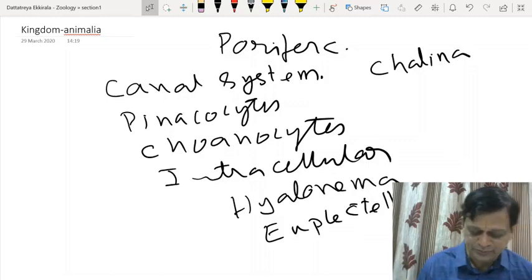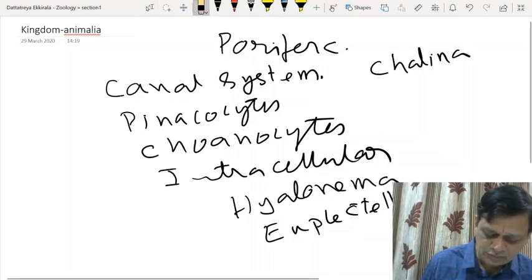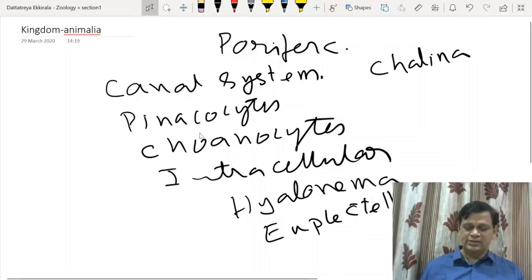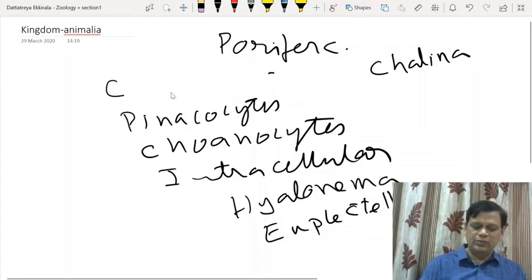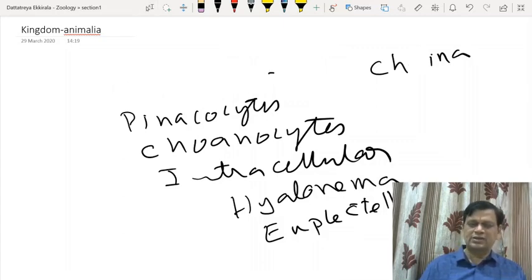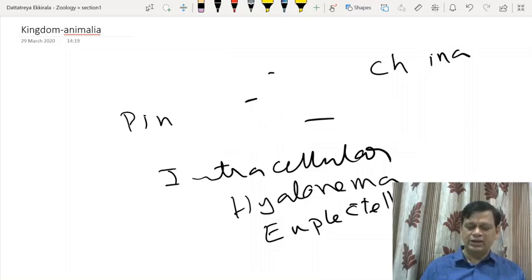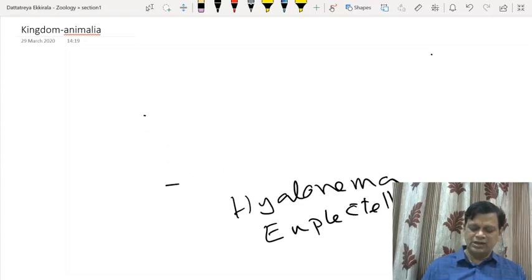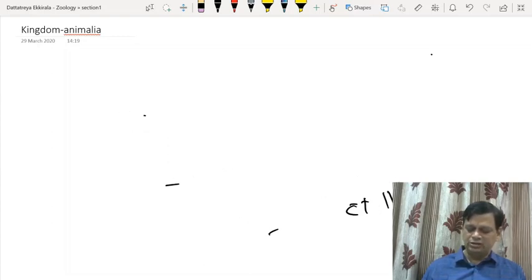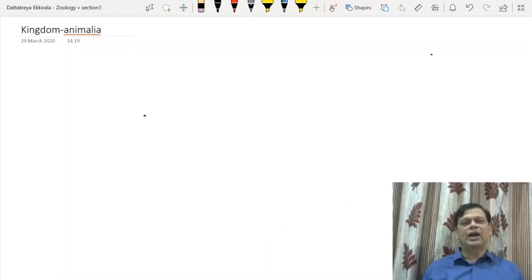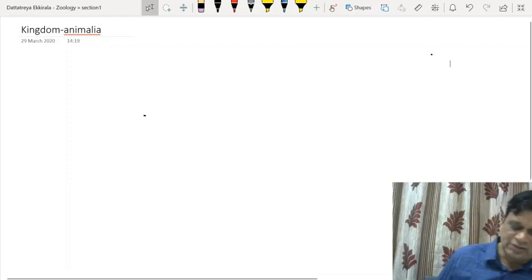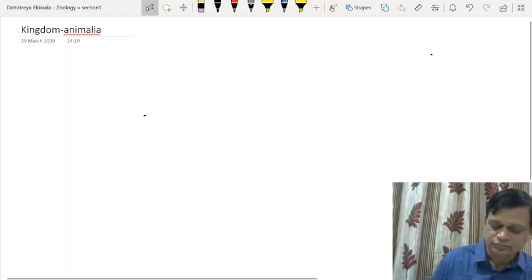Now coming to next phylum, that is Cnidaria. So diploblastic animals, what are the phyla we discussed? One is Cnidaria, then other one is Ctenophora. Cnidaria members are exclusively diploblastic, and Ctenophora is also diploblastic. And Cnidaria is otherwise called, old name is Coelenterata.